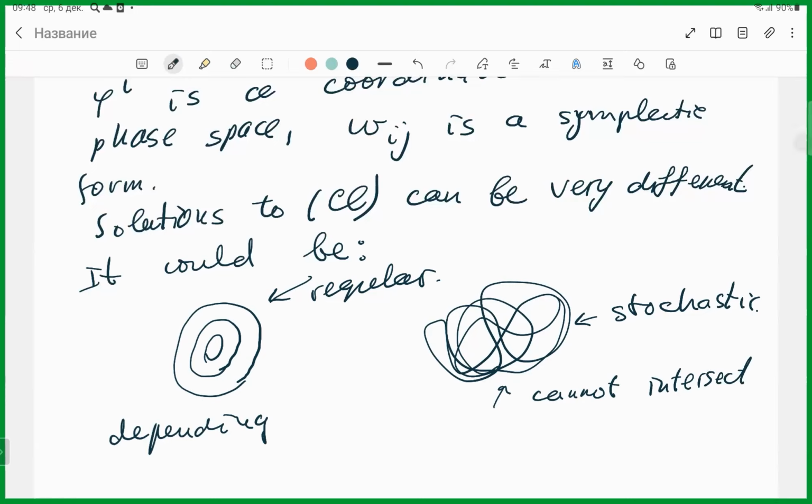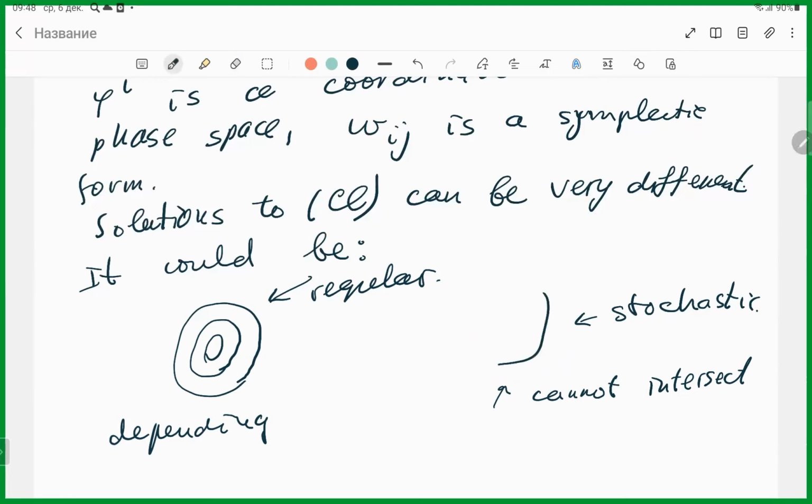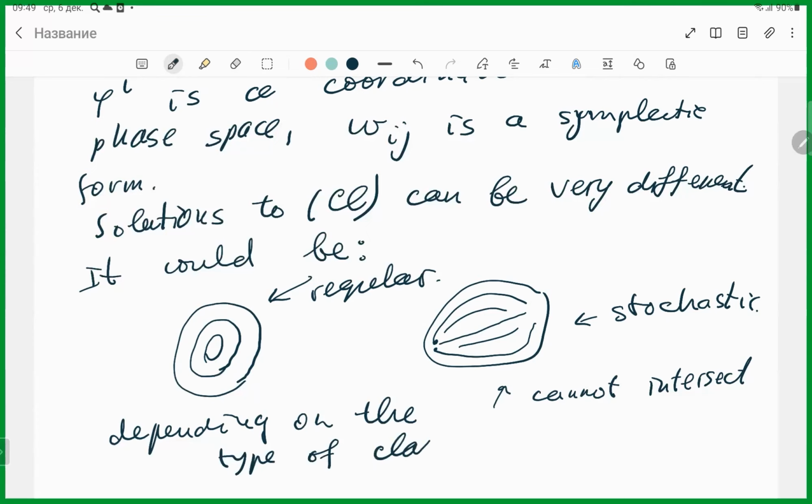Okay, probably I'd like to write down some picture. Okay, I cannot draw stochastic. I'm sorry. So it could be that starting from close points, I can go very differently, depending on the type of classical Hamiltonian.